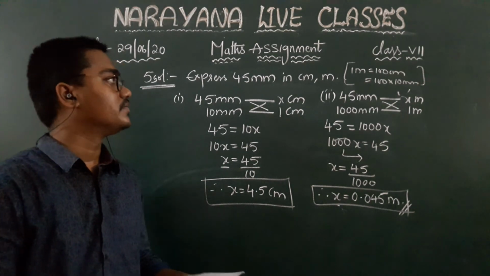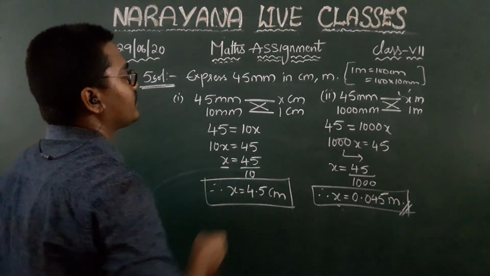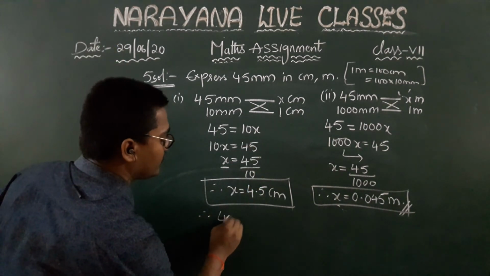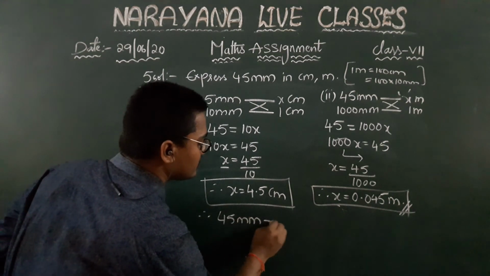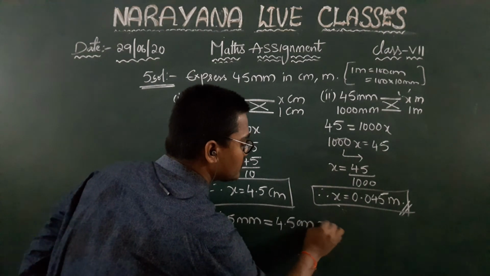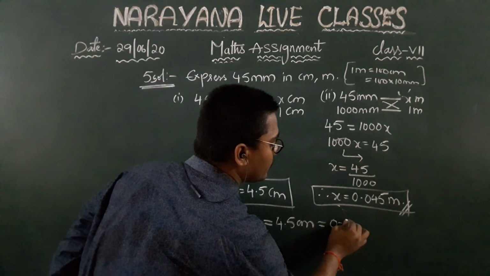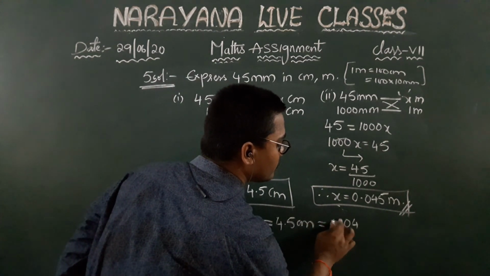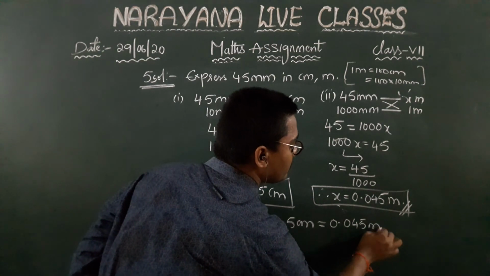So the answer will be, therefore x is equal to 0.045 meter. Okay. So we can say that therefore 45 millimeter is equal to 4.5 centimeter, and that is equal to 0.045 meter. Okay.